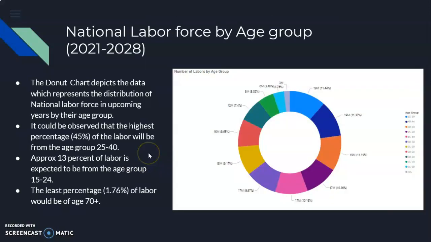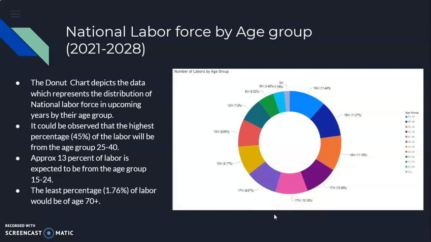My third visual is a donut chart which depicts the distribution of the national labor force in upcoming years by age group. It can be clearly observed that the highest percentage of the labor, which is 45%, would be from the age group of 25 to 40.